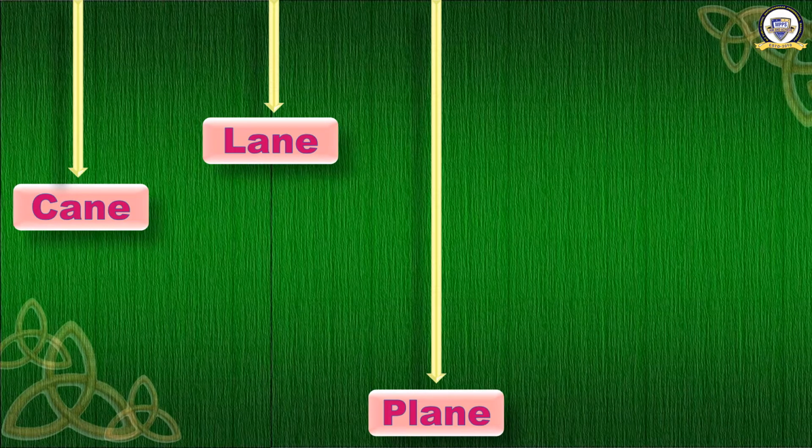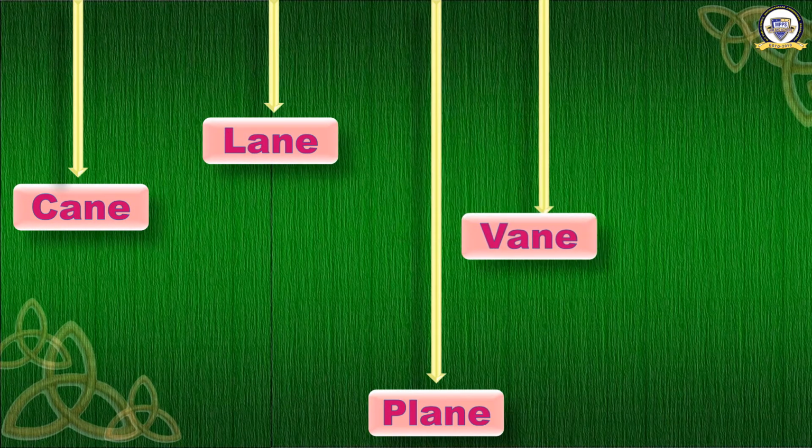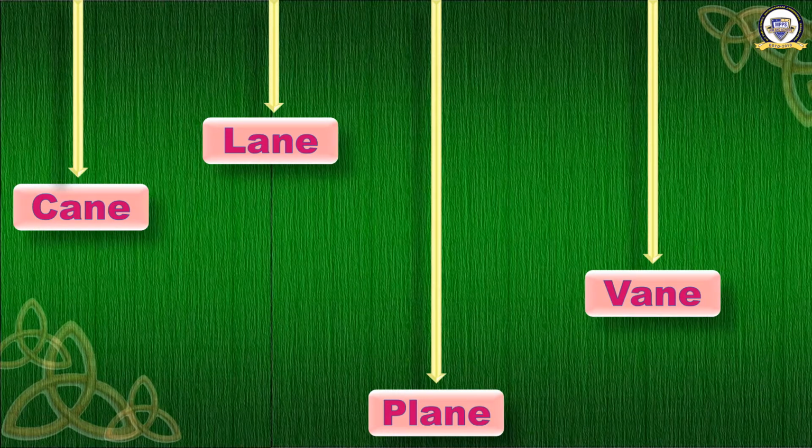Number 3. L A N E. Lane. And number 4. V A N E. Vane. Cane. Lane. Plane. And vane.